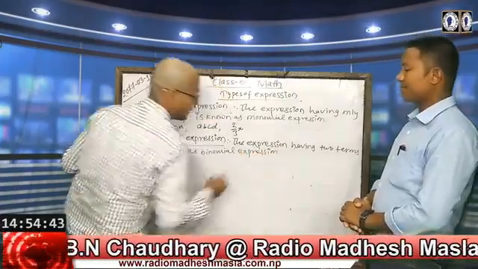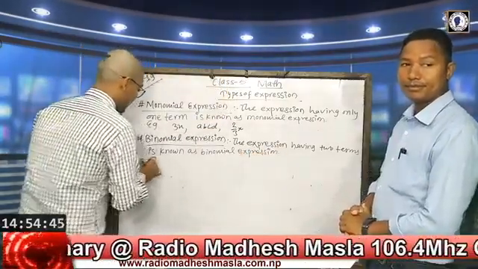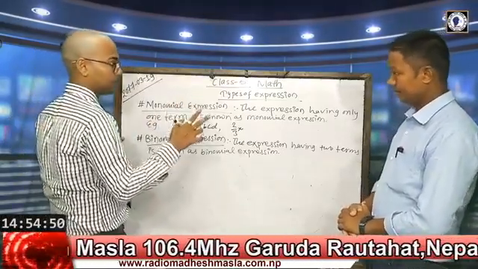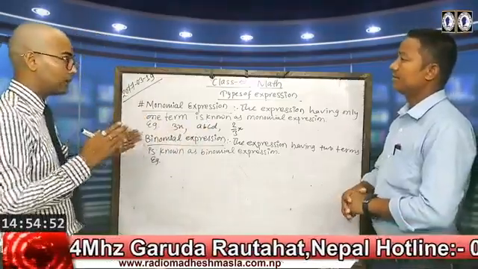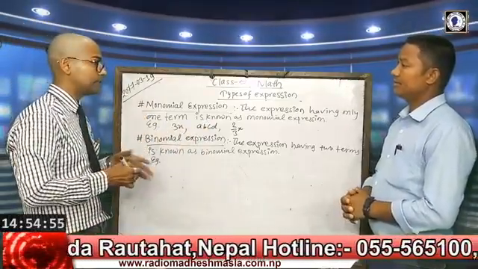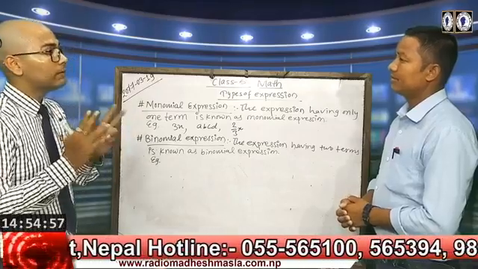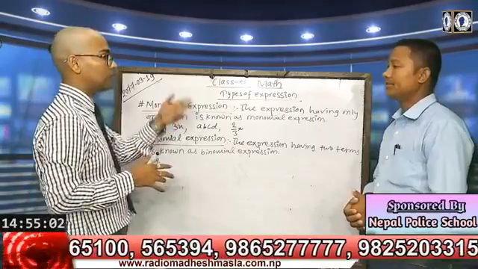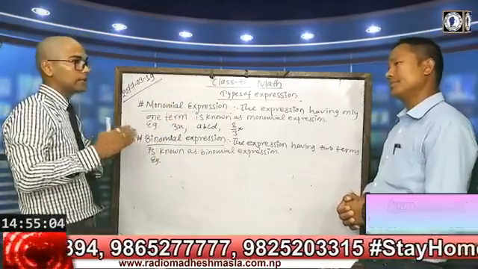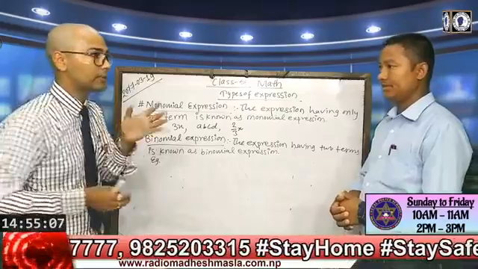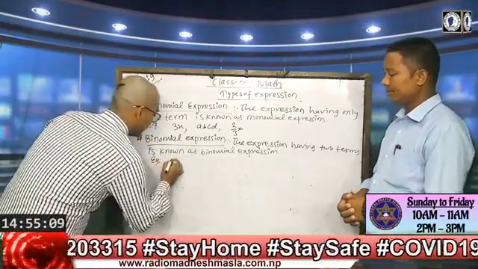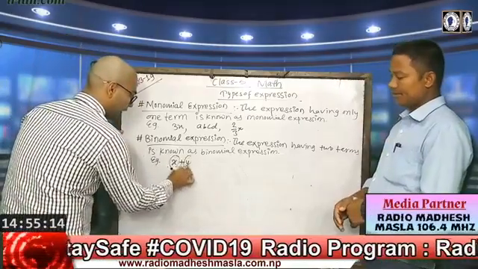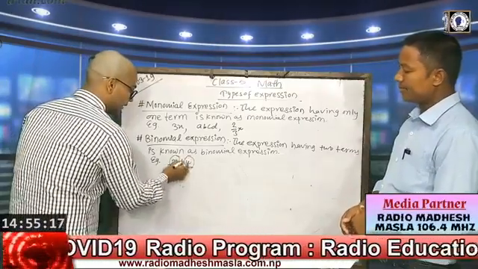For example, two terms should be connected. According to the definition of expressions, the terms should be connected with an addition or subtraction sign. So x plus y has two terms, x and y, and these two terms are connected by the plus sign.